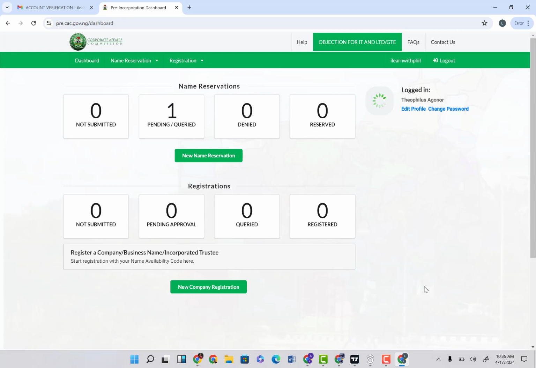All right, without further ado, let's go right in and wait actually for them to actually send us a verification. Like I said, it will take up to 3 days to a week to actually get this verification.